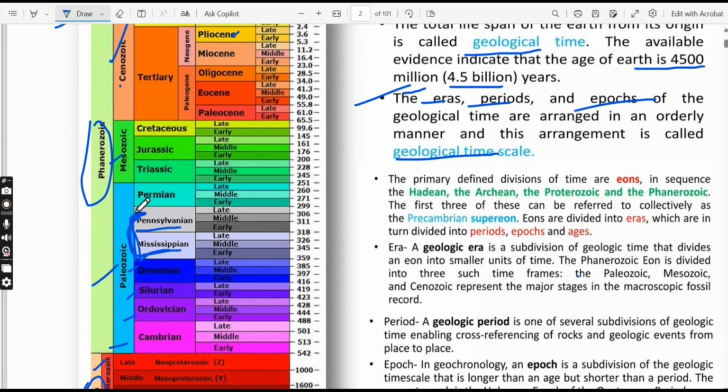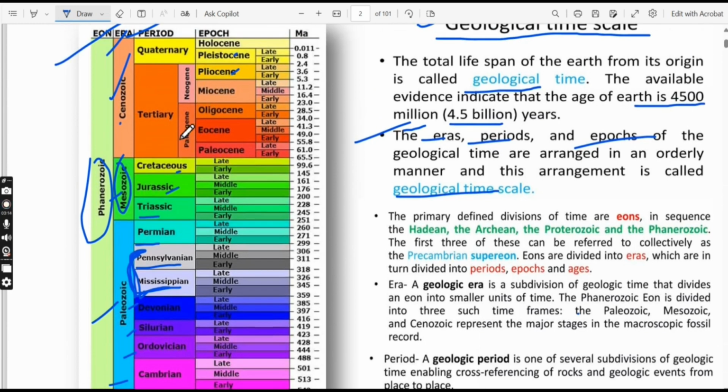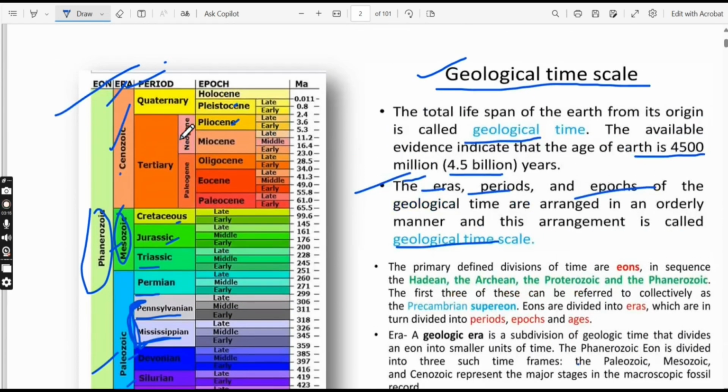Then DCP, P is Permian. Then we will move to the Mesozoic era. Mesozoic era will consist of Triassic, Jurassic and Cretaceous periods. TJC, if you want to remember it like this, you can. Next one is the Tertiary period consisting of Paleogene and Neogene. The next one is the Quaternary period.